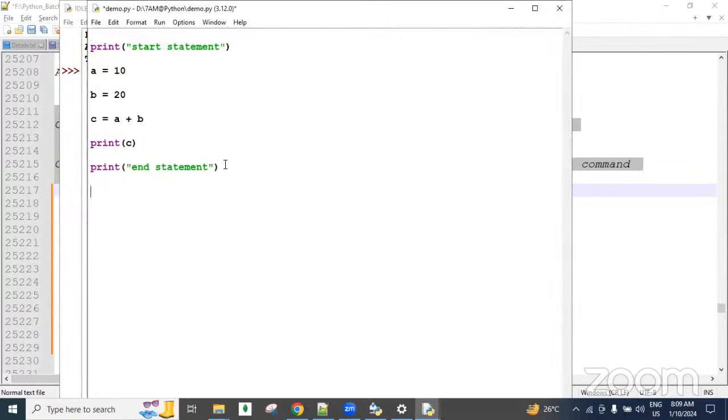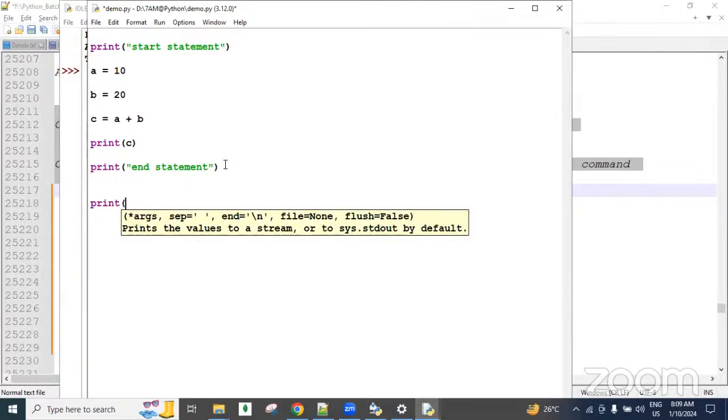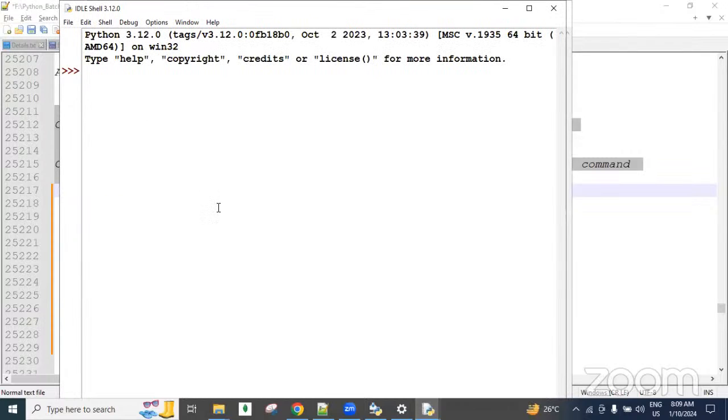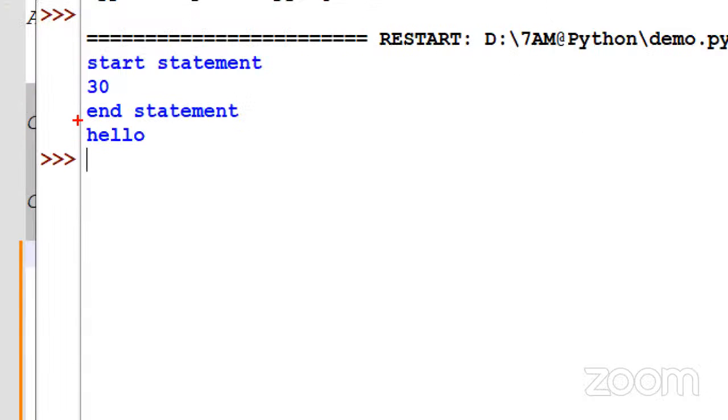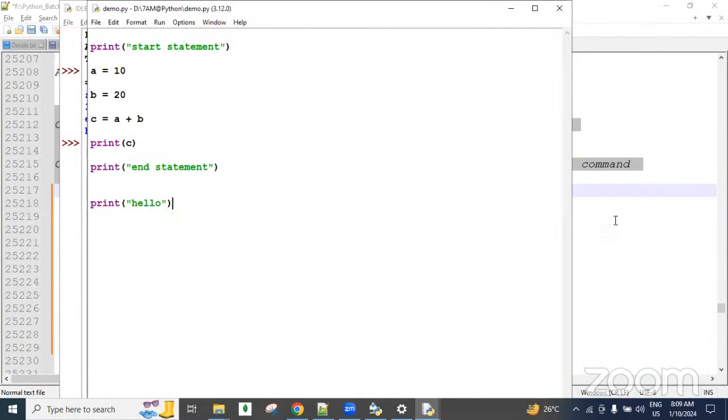After that, if you want, you can add some other lines of code, guys. For example, I'm adding hello. Now if I execute, hello is also printed. Like that we can add it, guys. So up to this, the demo is over, guys.